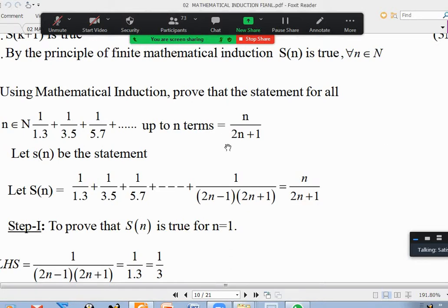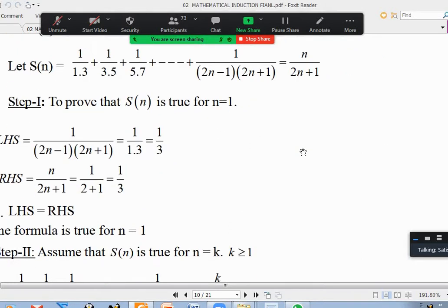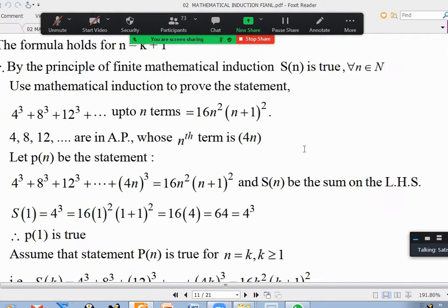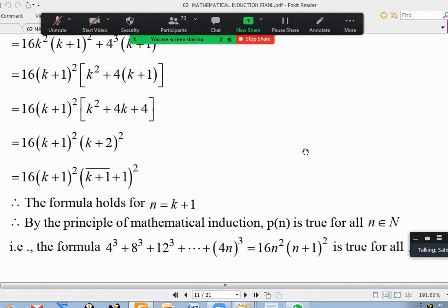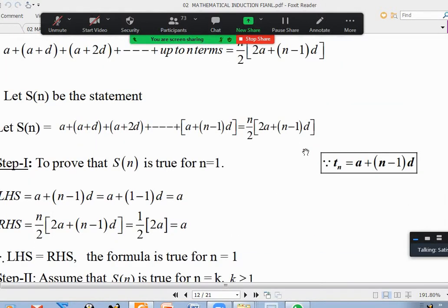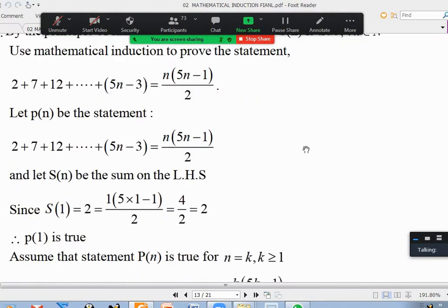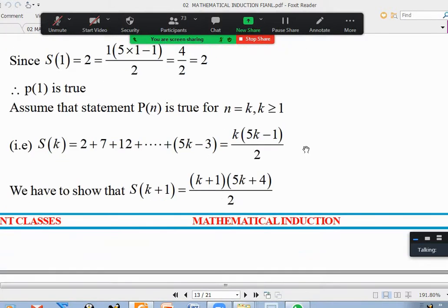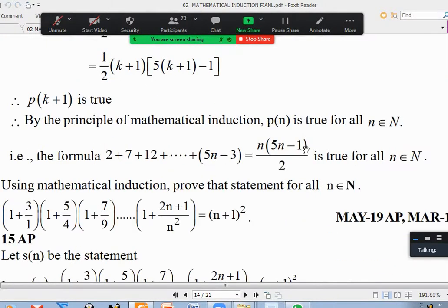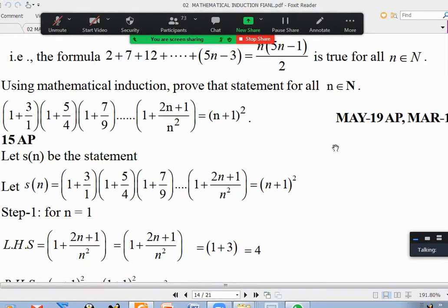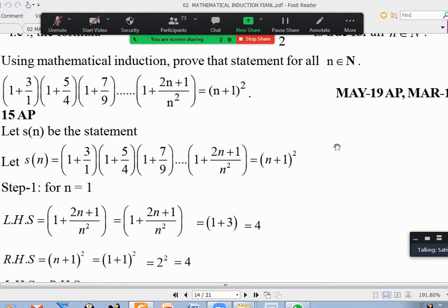Third one I may skip because it is quite easy to prove. Even the fourth one is very easy. Let me see if I have to spend some time on some important things. Eighth one is easy, but it is not a sum of many things. It is a product of many things. So I'll talk about the eighth one a little.